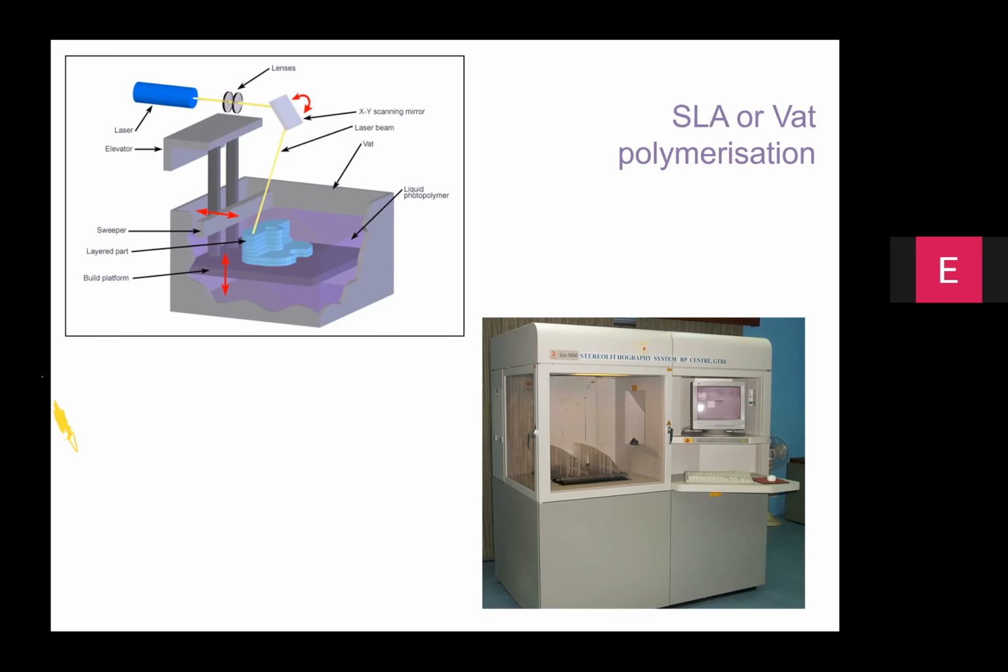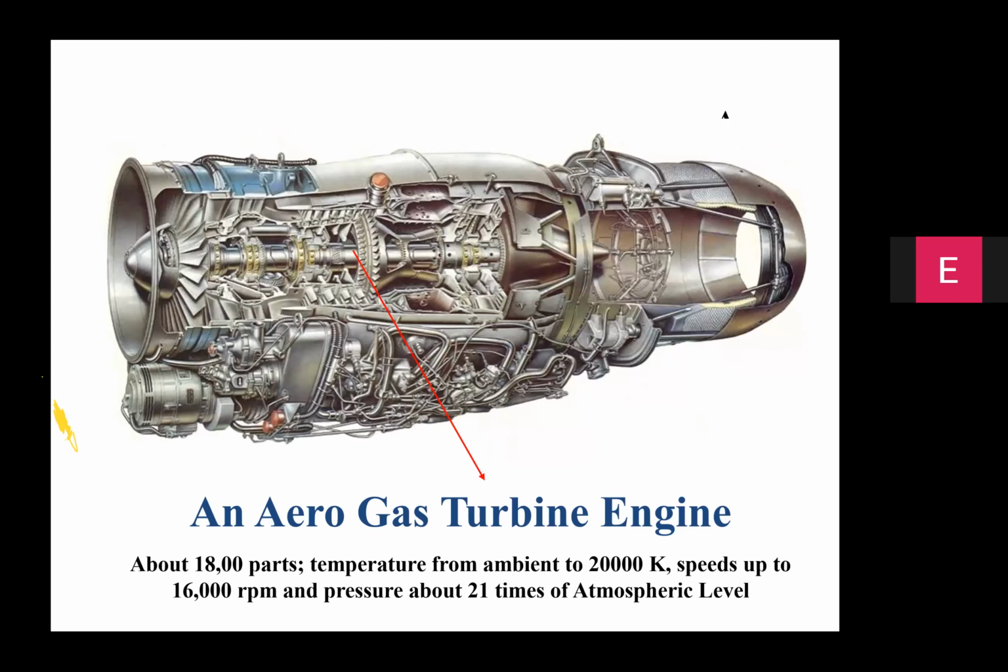So some of my applications were connected with the aeronautical gas turbine engine. What I have shown in this case is the configuration of a typical turbofan engine, and there are close to 18 to 19,000 parts in a gas turbine engine. Some of the parts like the turbine and nozzle guide vanes operate at temperatures in excess of 2000 Kelvin.